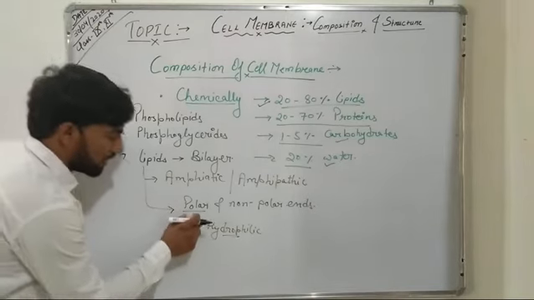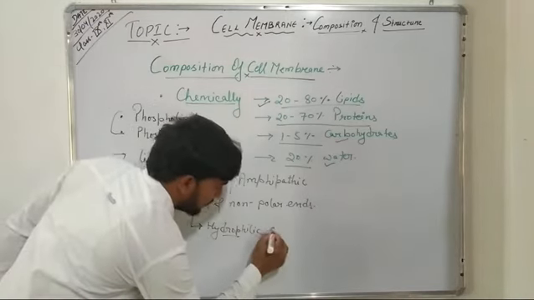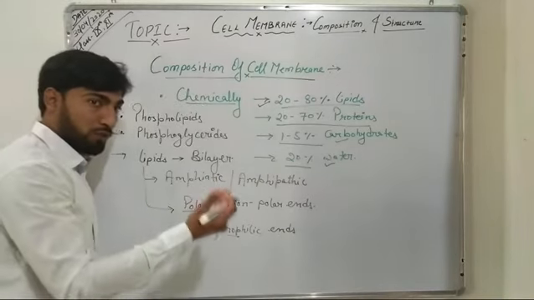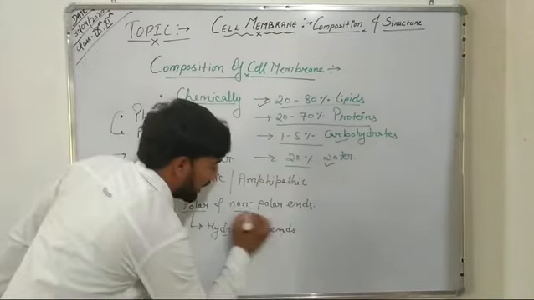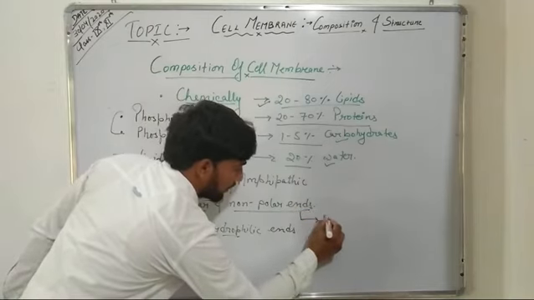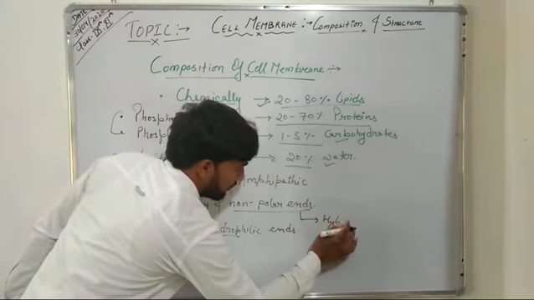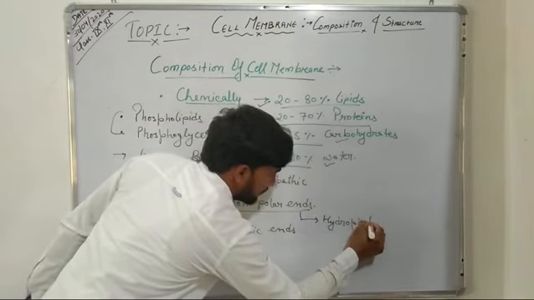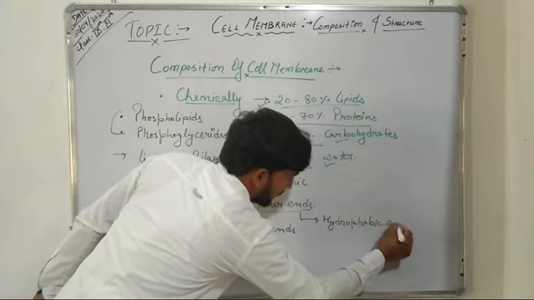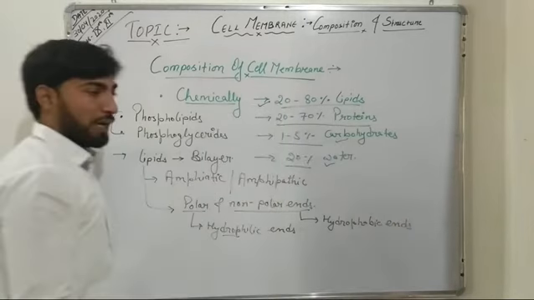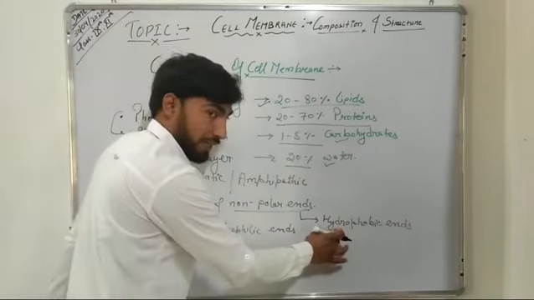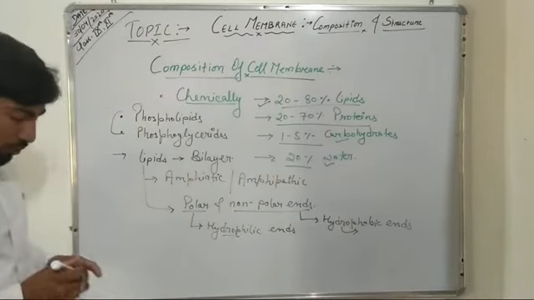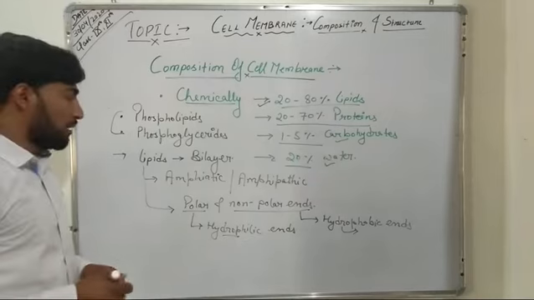So these lipids have polar, hydrophilic ends, that is water loving ends, which are present on the outer side of a cell membrane, and they have the non-polar, hydrophobic ends, which are water repelling ends, and they are present towards the inner side of the cell membrane or towards the center of a cell membrane.